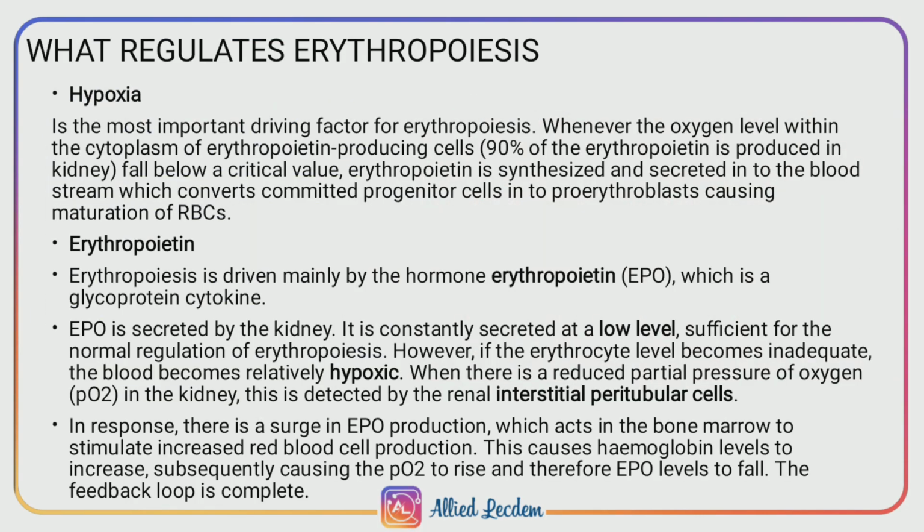Next we'll see the regulation which controls erythropoiesis, that is, the factors which are necessary for erythropoiesis. First we'll see hypoxia. Hypoxia is a reduced availability of oxygen to the tissue. It is a stimulating factor because it stimulates erythropoiesis by inducing a secretion of erythropoietin from the kidney.